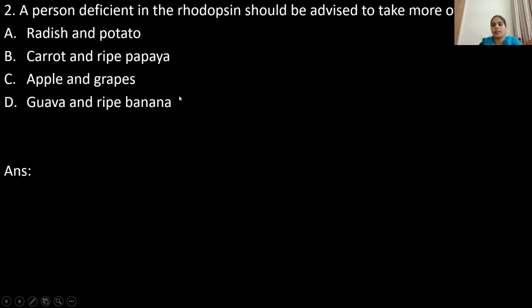Second question. A person deficient in rhodopsin should be advised to take more of dash. Rhodopsin is a pigment present inside the eye. Option A, radish and potato. Option B, carrot and ripe papaya.